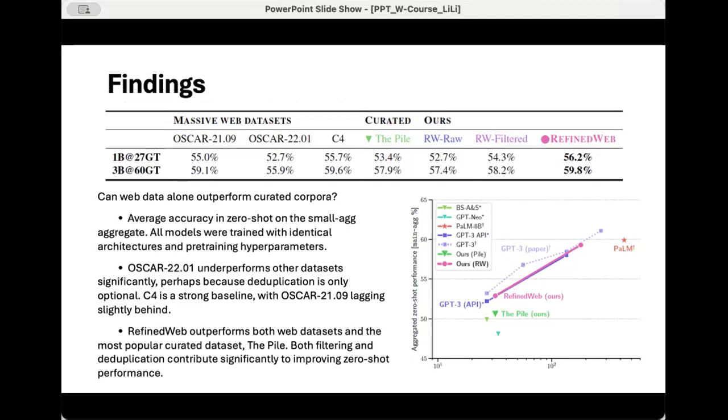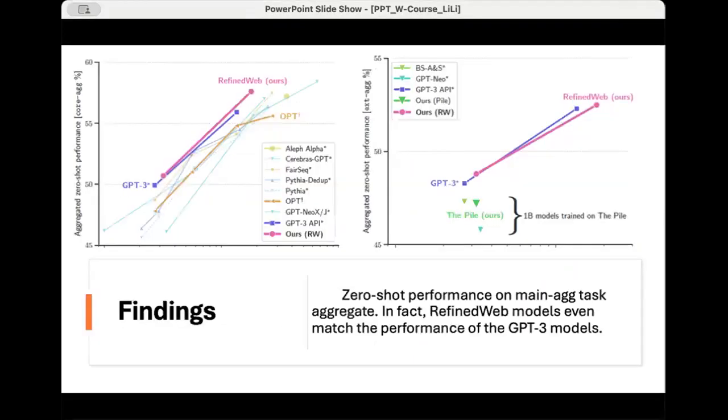5. Findings. Zero-shot performance on the main aggregate task. At equivalent compute budgets, our models significantly outperform publicly available models trained on the Pile and match the performance of the GPT-3 models when tested within our evaluation setup.